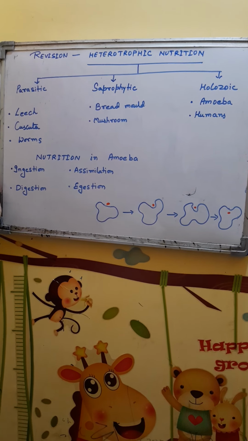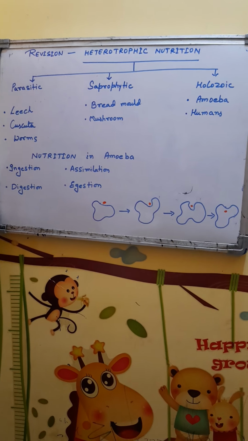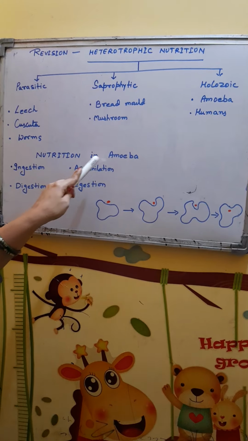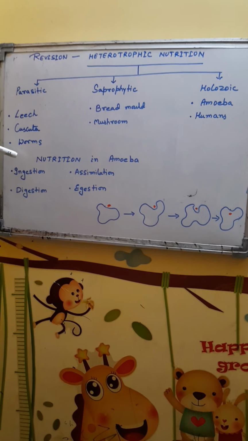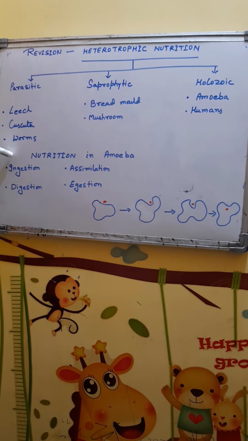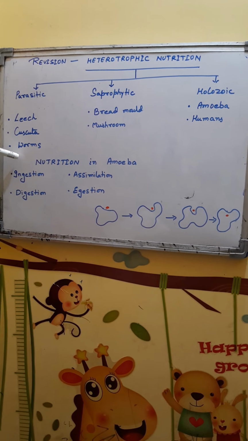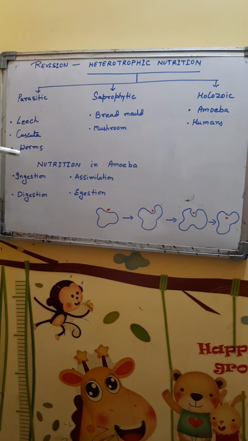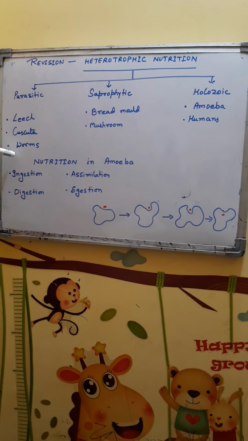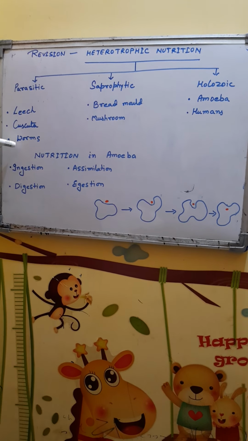The different members of this group which perform holozoic nutrition have different organs and methods of getting their food, but the processes are more or less similar. In multicellular organisms, different parts of the body become specialized for different functions. Even in unicellular organisms, some sort of specialization can be present.